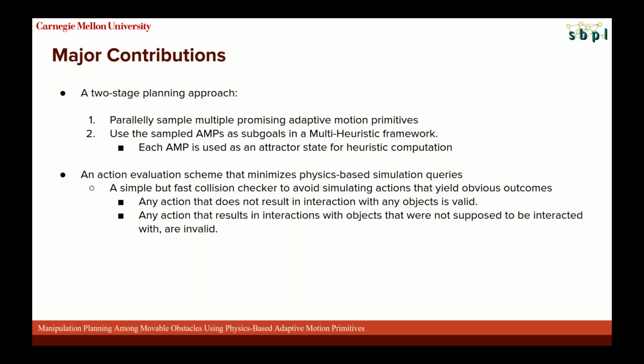We also separate action evaluation during the search into a relatively fast collision checking routine and a much slower physics-based simulator. The collision check quickly lets us determine whether we need to simulate an action at all. This is true only when the collision checker determines that an action intersects a movable object and does not intersect any immovable obstacle. If we do simulate an action and determine it violates object constraints, we delay simulating similar actions, where similarity is based on distance in the configuration space of the robot.